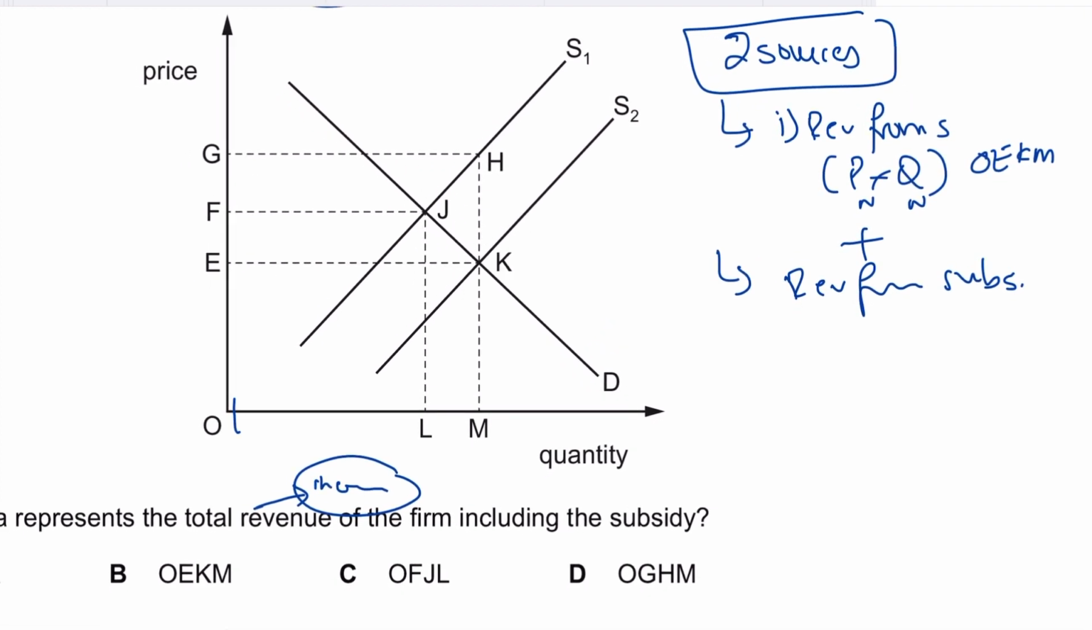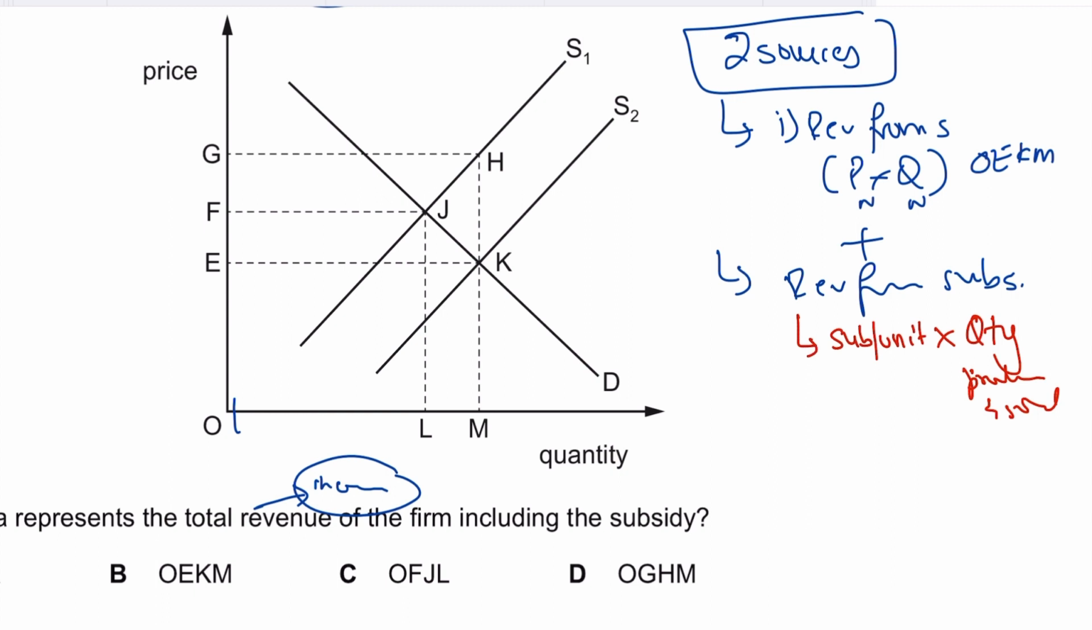But we also need to calculate the revenue in terms of the subsidy, because the firm is also receiving a subsidy. That's money that the government is giving. The formula is the per unit subsidy multiplied by the number of units that the firm is producing and selling. So how many units are actually sold?